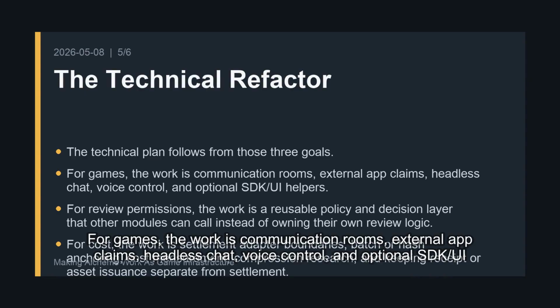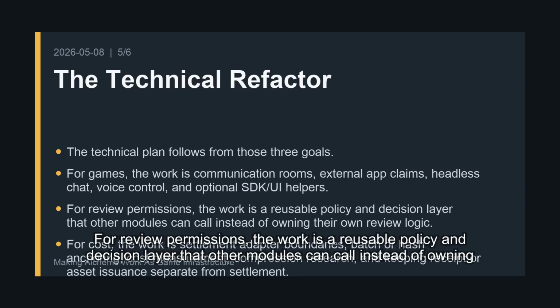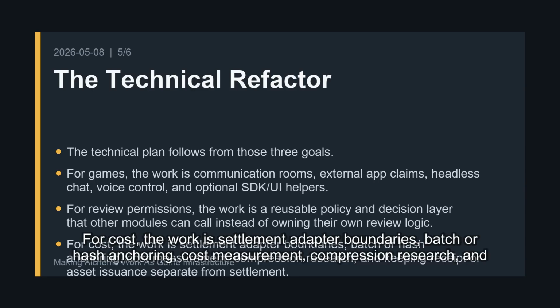The technical plan follows from those three goals. For games, the work is communication rooms, external app claims, headless chat, voice control, and optional SDK UI helpers. For review permissions, the work is a reusable policy and decision layer that other modules can call instead of owning their own review logic. For cost, the work is settlement adapter boundaries, batch or hash anchoring, cost measurement, compression research, and keeping receipt or asset issuance separate from settlement.